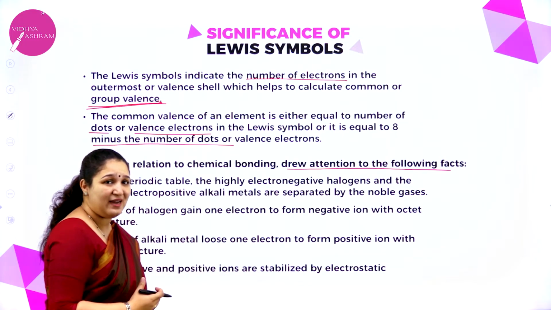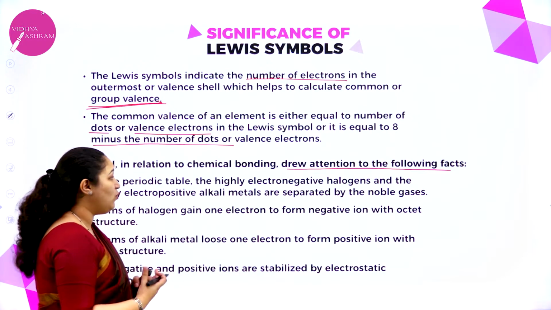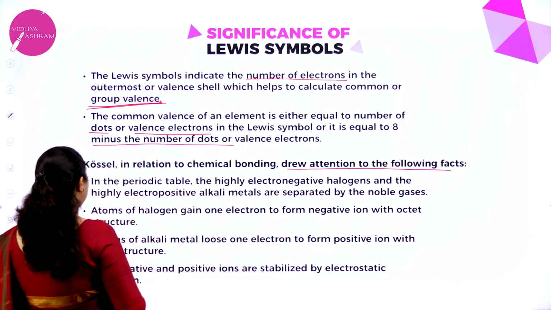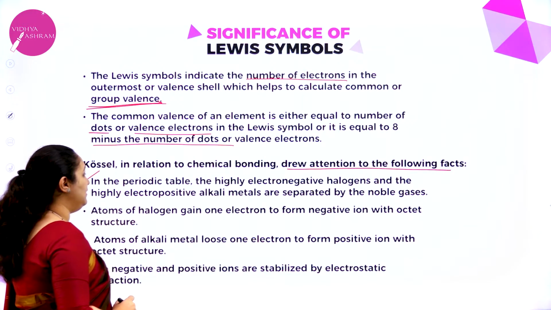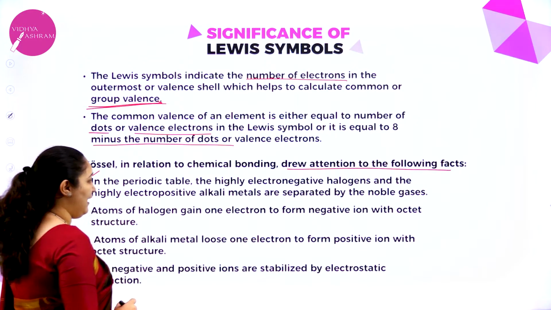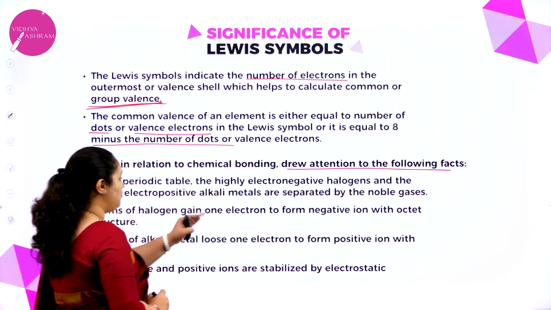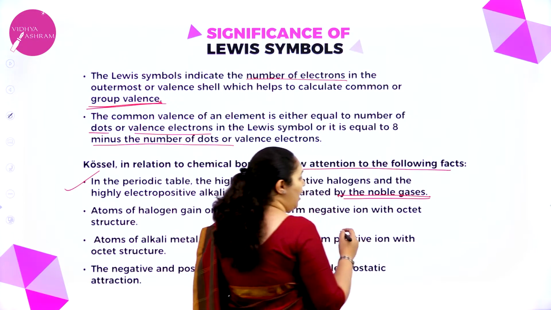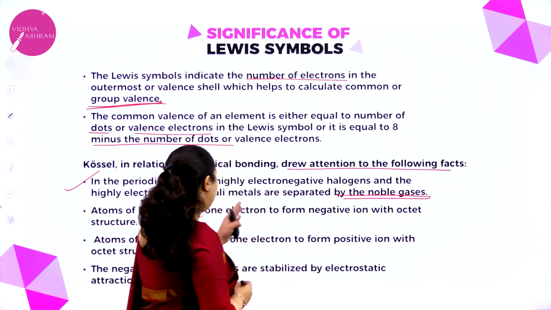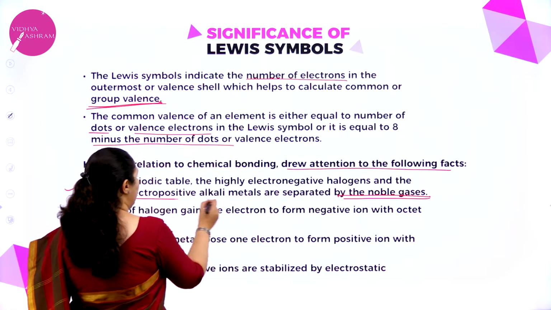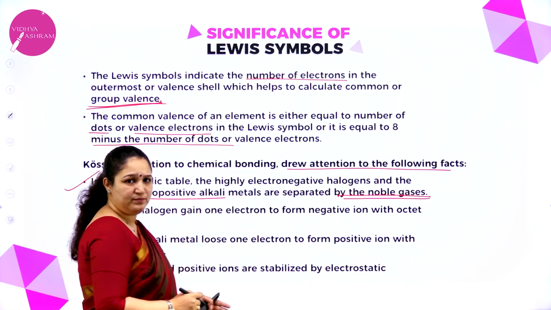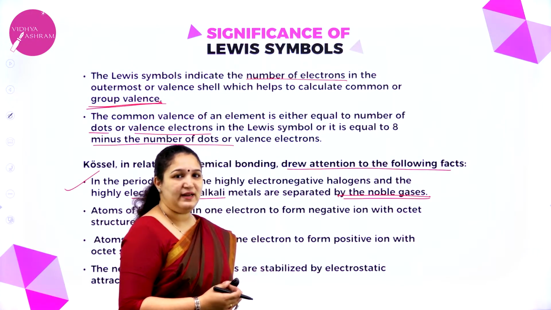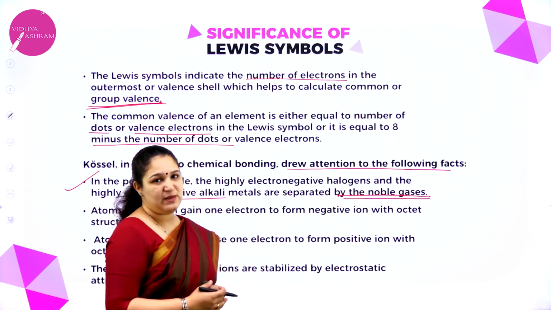So what exactly did he understand, or what exactly did he tell us? First thing is, in the periodic table, the highly electronegative halogen and the highly electropositive alkali metal are separated by noble gases. How is it? Highly electropositive alkali is group 1 and halogen is in group 17. How exactly is it noble gases which are separating them?